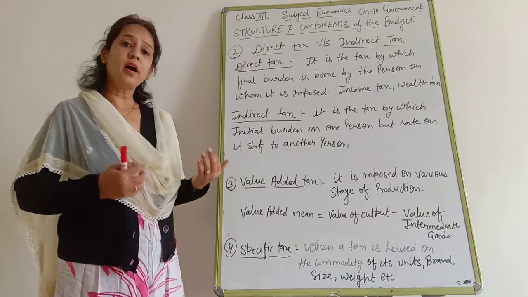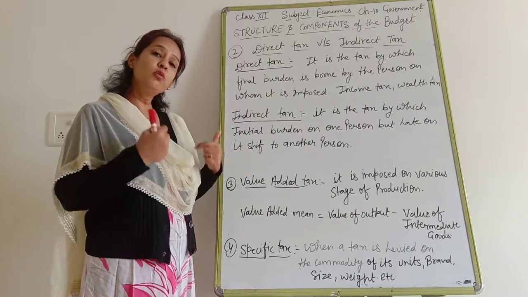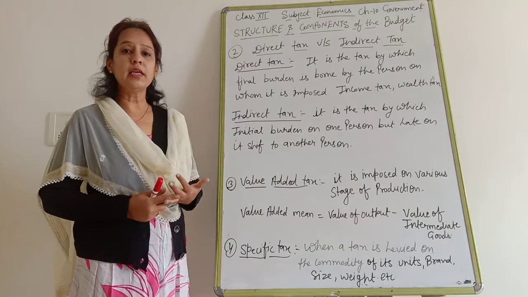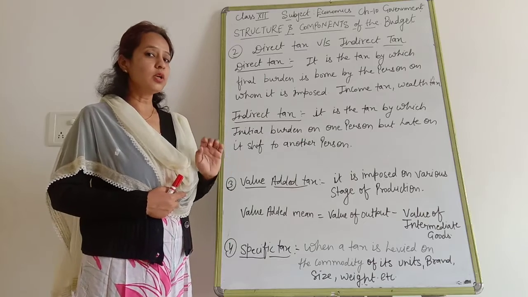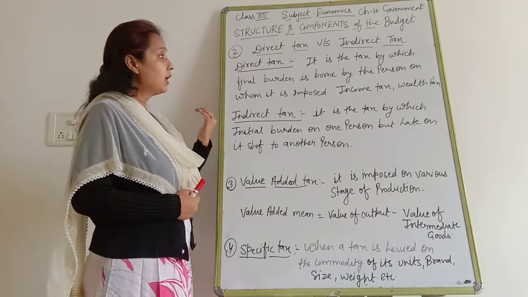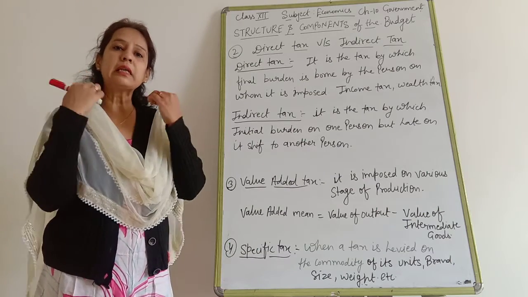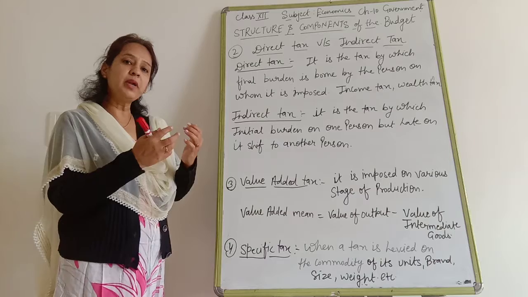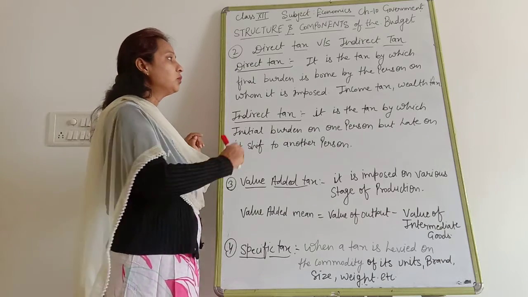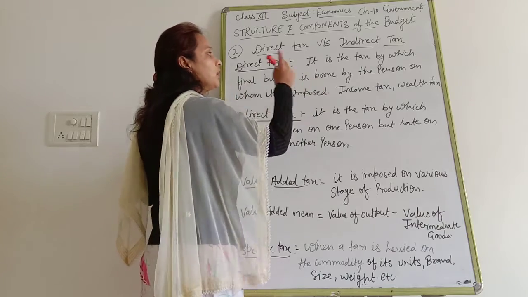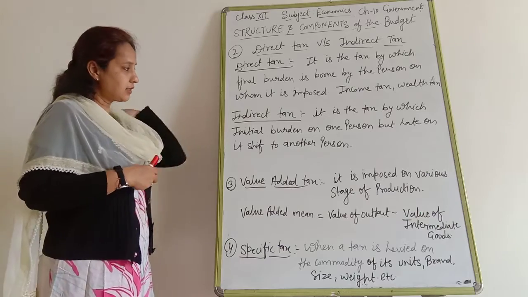If I have to pay the income tax, I am the same person who is going to fill the ITR form, and I have to submit my tax to the income tax department. It means the tax is imposed on my income only, and I have to bear that tax. I have to pay that tax to the government. So that will be the same person on whom it is imposed and by whom it is borne. That kind of tax is known as direct tax.